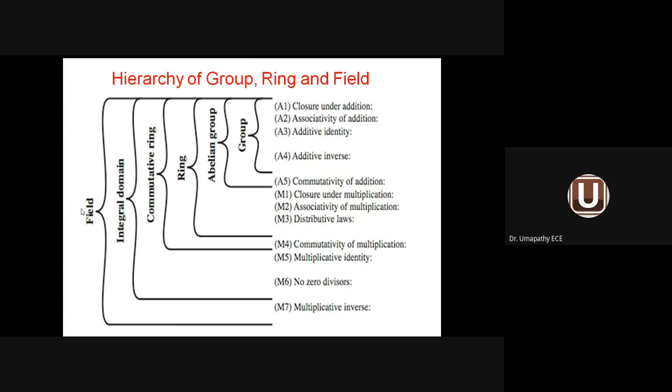Finally, we have a parameter called field. Field means multiplicative inverse is also allowed. From A1 to M7, if these laws are satisfied, it is said to be a field. So generally, three parameters are there. One is group, second one is ring, third one is field. The hierarchy is shown here.